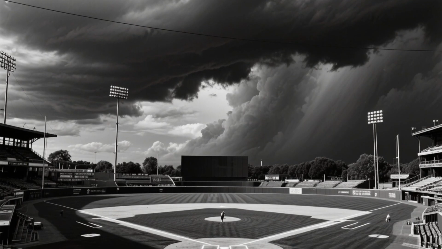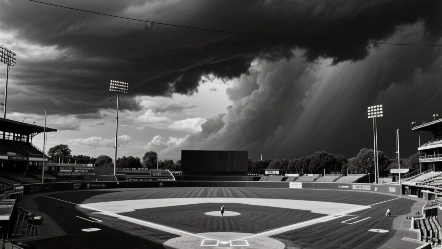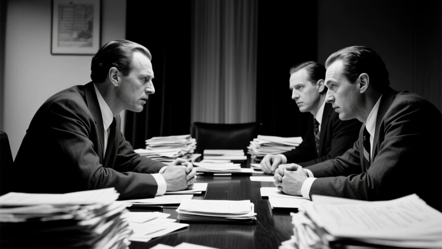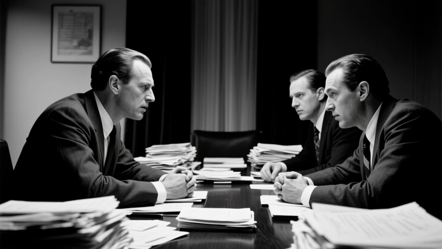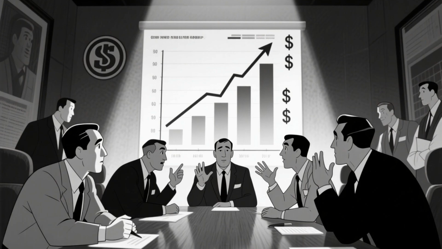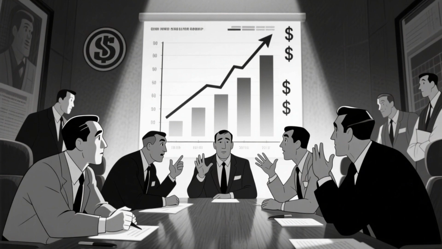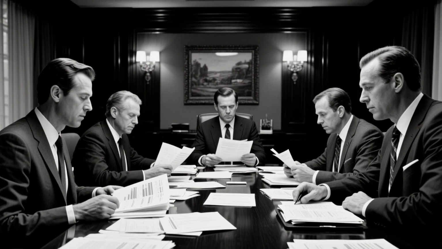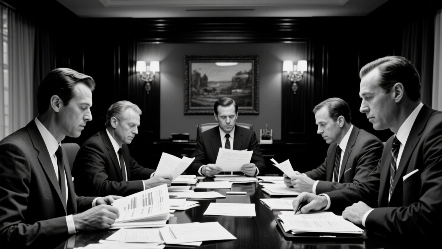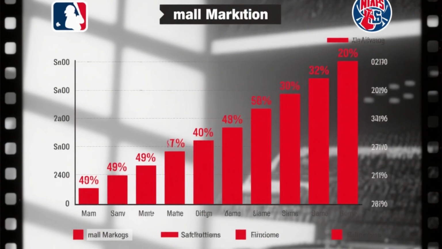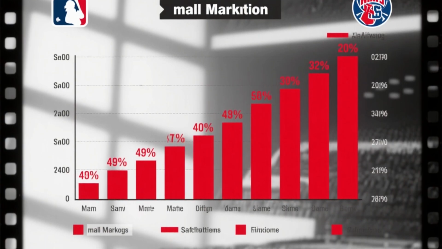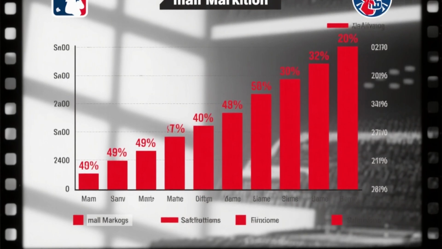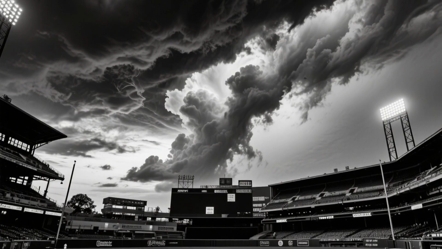The Collective Bargaining Agreement, or CBA, which governed the relationship between players and owners, expired on December 31, 1993. Without a new deal, negotiations were already tense by the start of the 1994 season. The Major League Baseball Players Association, led by Donald Fehr, was a powerful union fighting for players' rights. Meanwhile, team owners, with Bud Selig as acting commissioner, were worried about the sport's finances. Player salaries had skyrocketed, averaging $1.2 million in 1994, and small market teams like the Expos and Cleveland Indians struggled to compete with big spenders like the Yankees. This set the stage for a showdown.